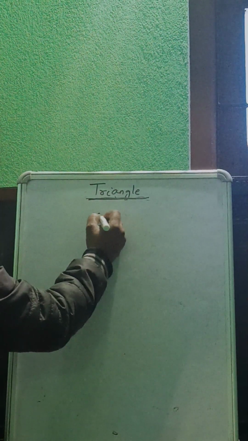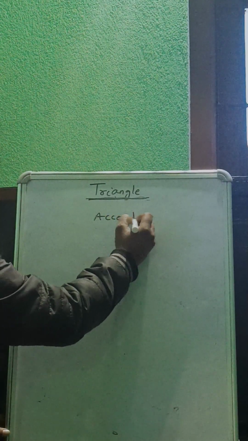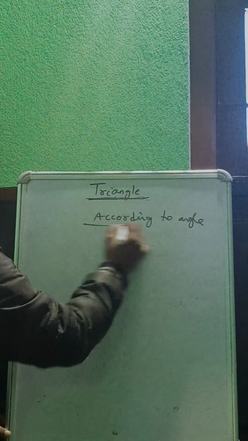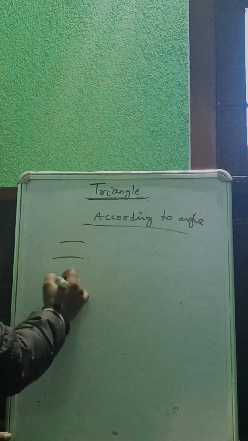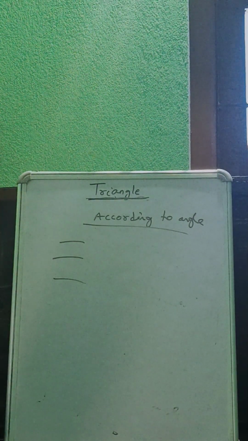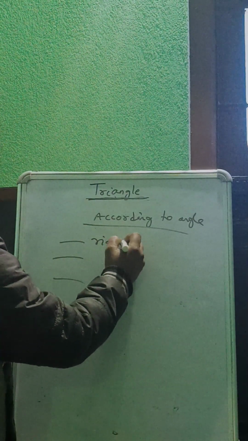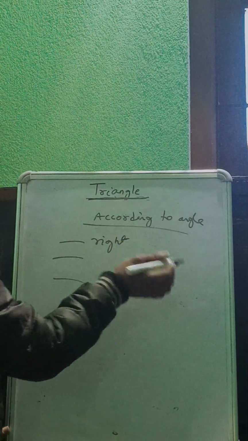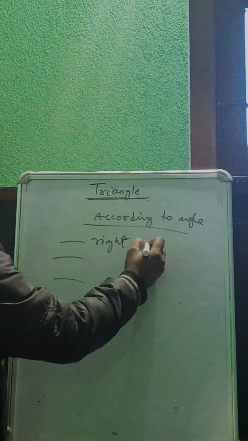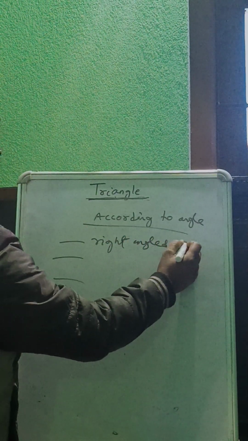According to the angle, the names are three types. Right angle triangle, according to the angle. You know right angle? Right angle triangle.